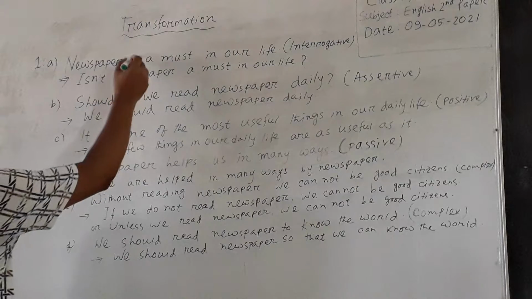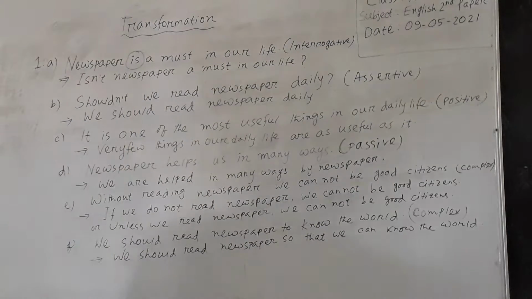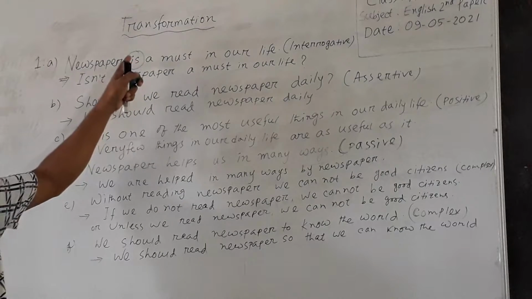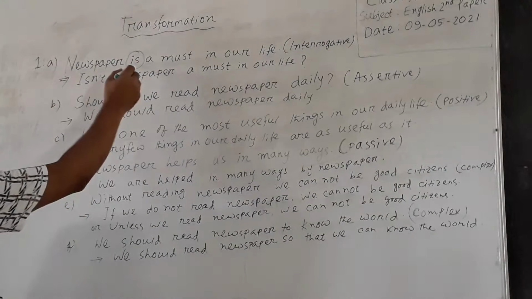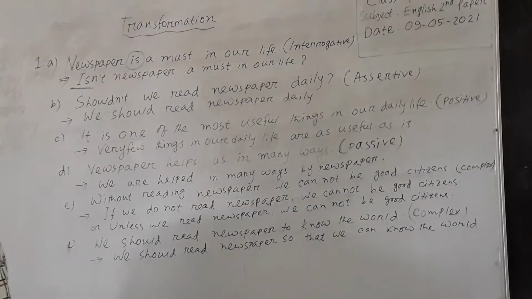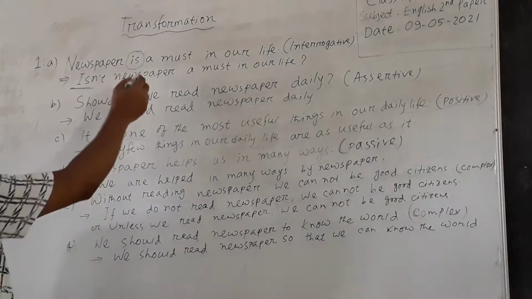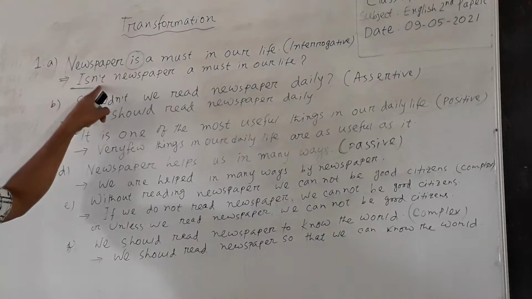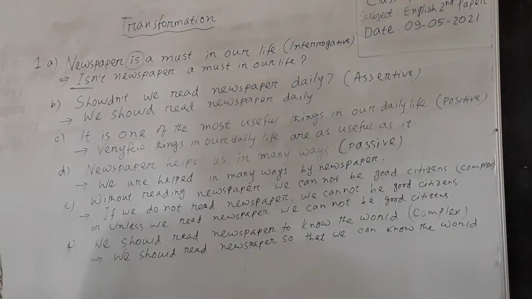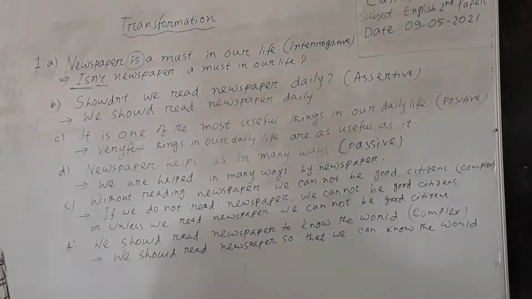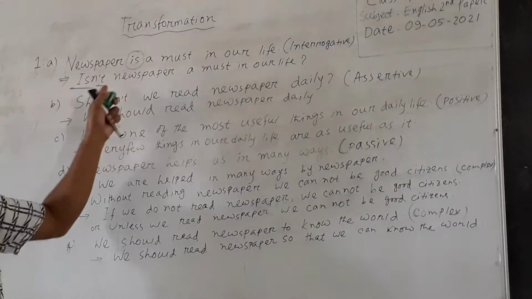Here is an auxiliary verb, it is a be verb, and that's why it has been written at the beginning of the interrogative sentence. Then, to keep the meaning right, we have written the construction of not. N apostrophe T has been written here to maintain the meaning of the original sentence.